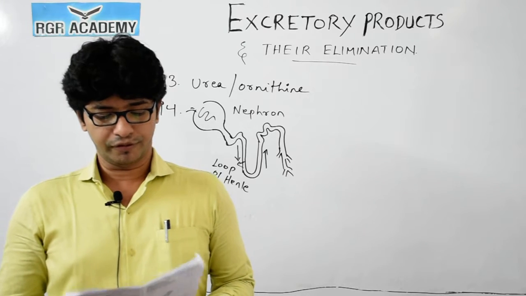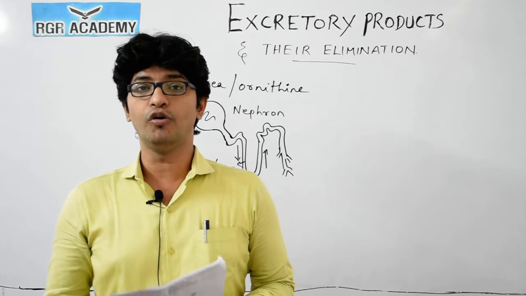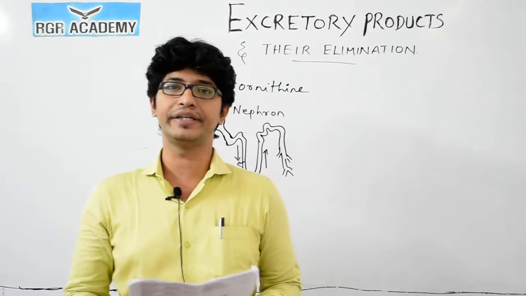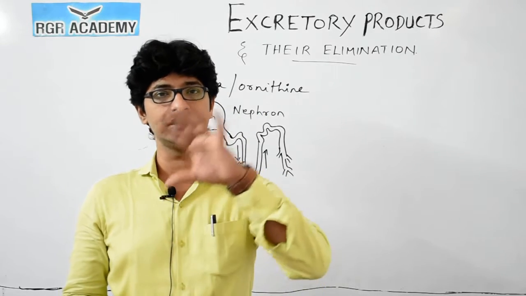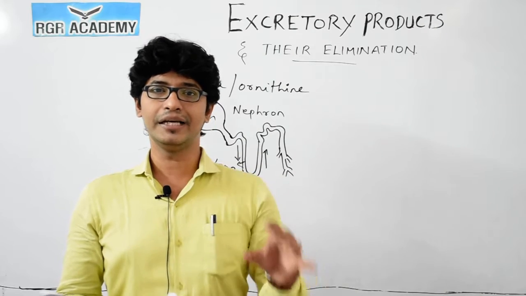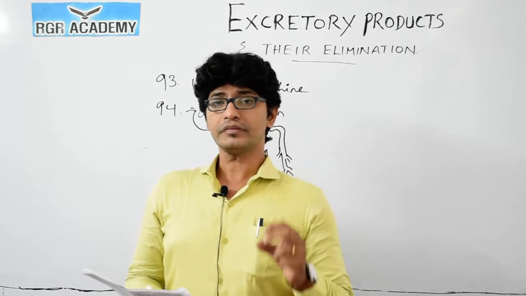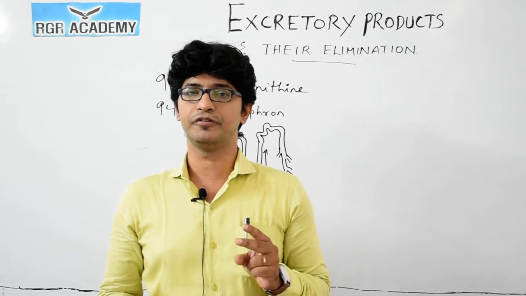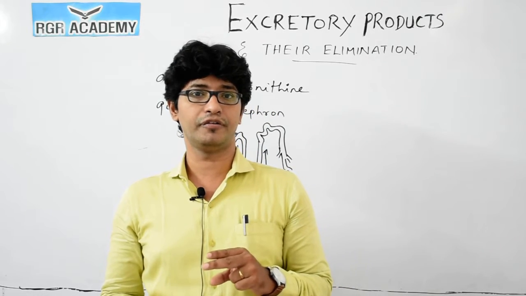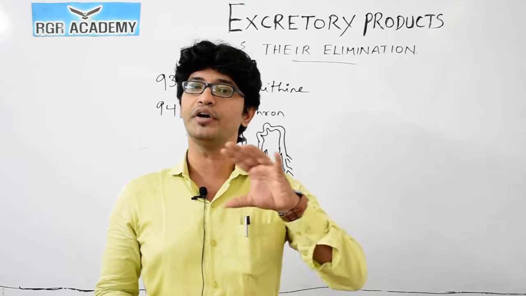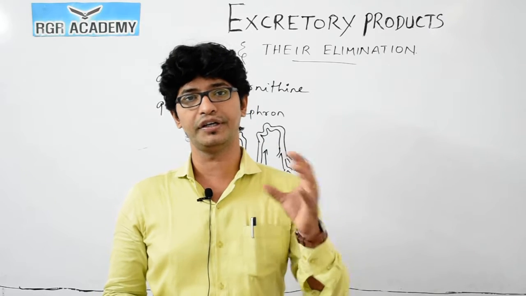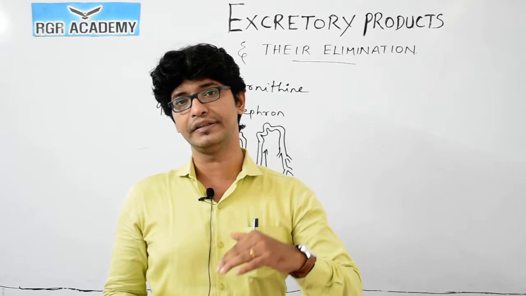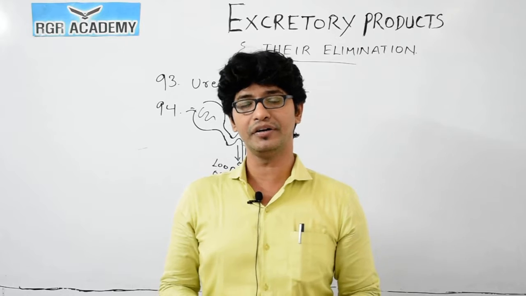Next, question 95. The Bowman's capsule is found in. When you look at the cross section of the kidney, it consists of the outermost part, the cortex, and the inner part called the medulla. Based on where the nephrons are present, we classify them into juxtamedullary nephrons and cortical nephrons. If the majority of the nephron is in the cortical region, it is called a cortical nephron. If the majority is in the medullary part, we call it a juxtamedullary nephron.